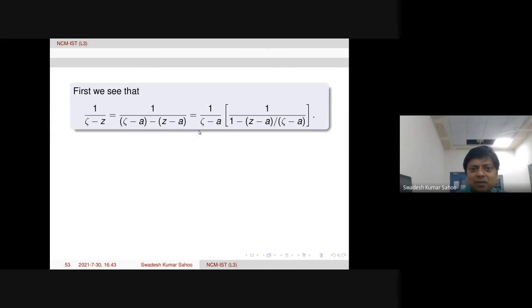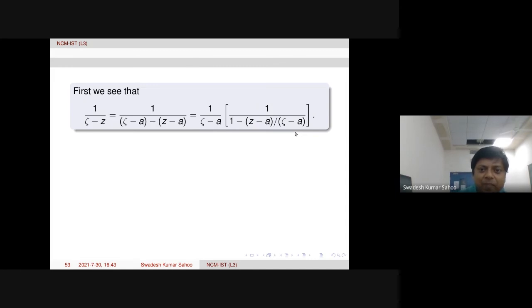And zeta minus A I take common in the denominator. Then zeta minus A will be divided in the second factor here, and the first factor will become 1. So 1 minus Z minus A over zeta minus A.